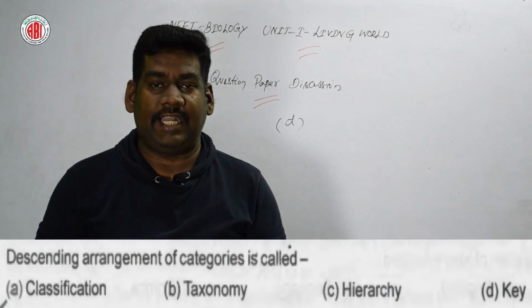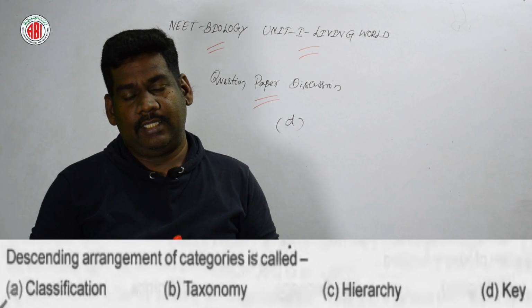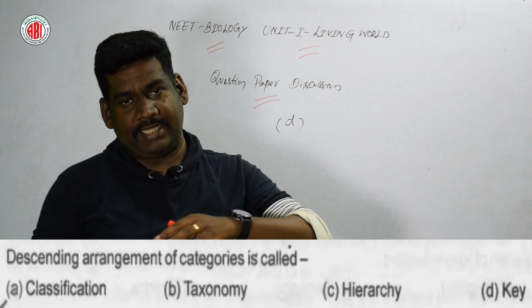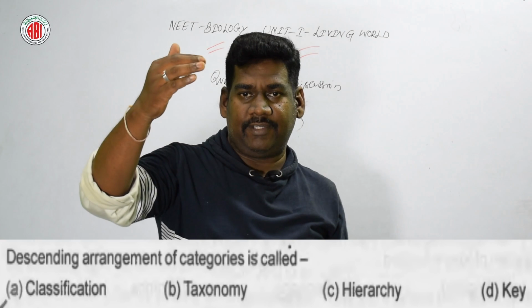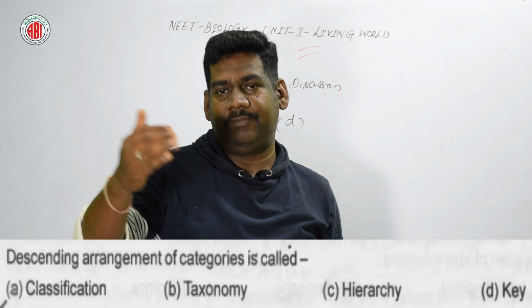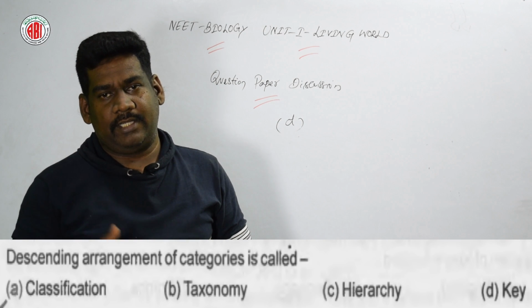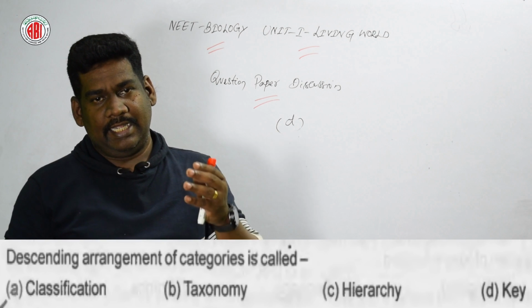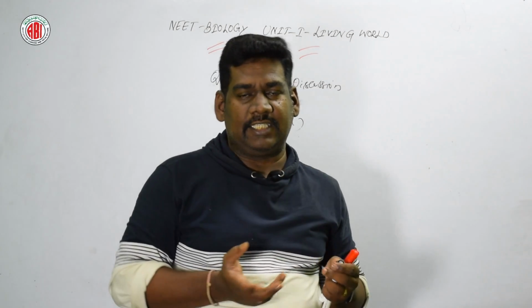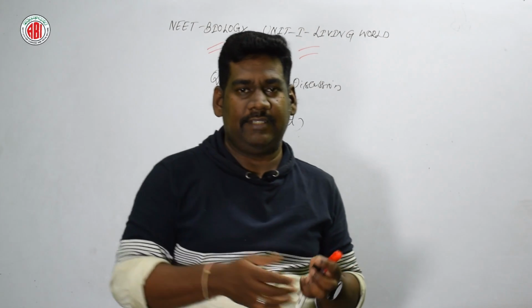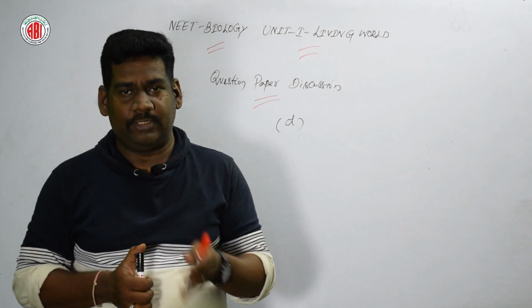Descending arrangement of categories is called. Yes, this is very important. So the arrangement of taxonomical categories, we write in a descending form, starting from kingdom, phylum to division. So in that manner we are writing. That particular type of arrangement is called classification, taxonomy, hierarchy or key. Here classification and taxonomy are similar terms, not related to this descending arrangement. Hierarchy is the right answer for this question.